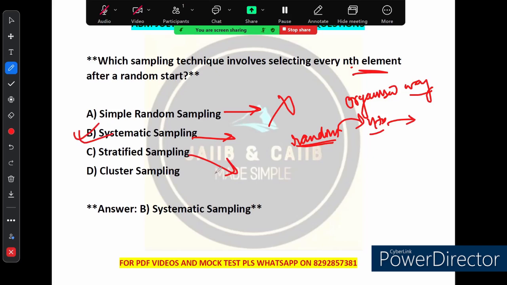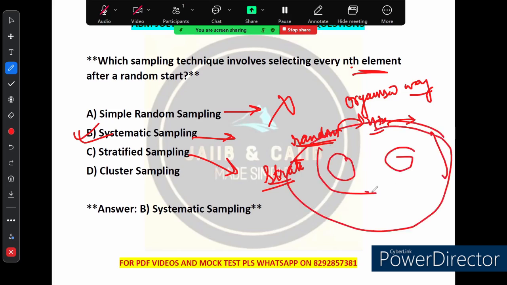Option C says stratified sampling. So in stratified sampling, the population is divided into small groups which we call strata, right? And then samples are randomly taken from each group. So suppose this is the bigger population, it is divided into smaller groups, and within these smaller groups samples are randomly taken. So this is different from systematically selecting every nth element, so it is not the right choice.